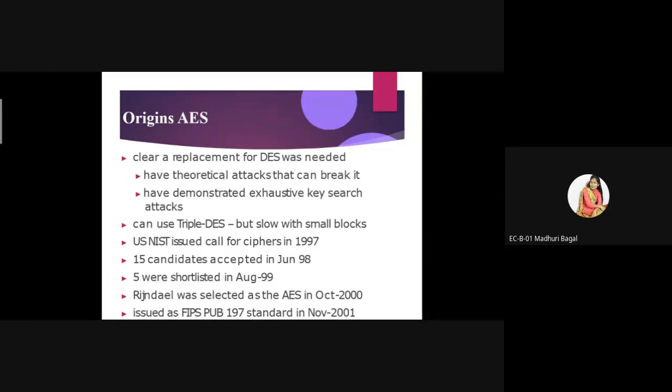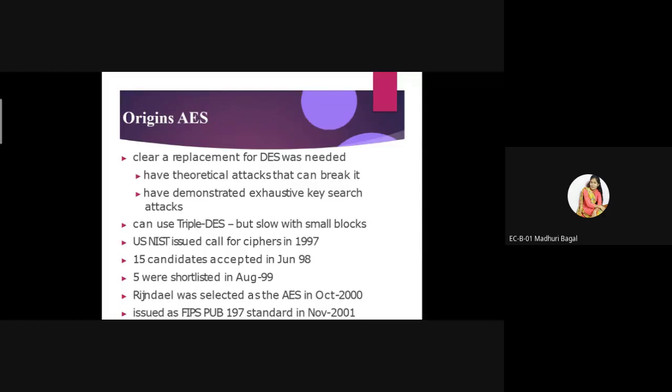We replace the DES algorithm by AES because some theoretical attacks are possible on the DES algorithm. In order to avoid that, instead of the DES algorithm we can use the AES algorithm.